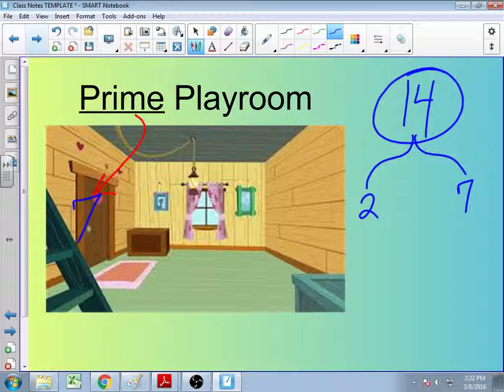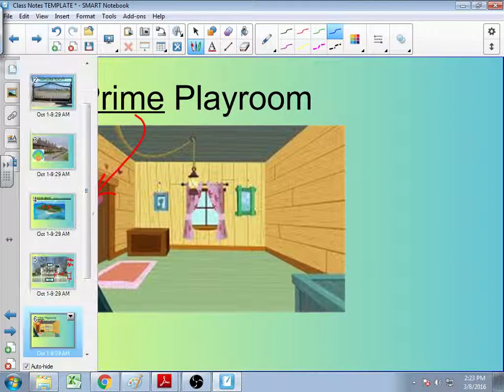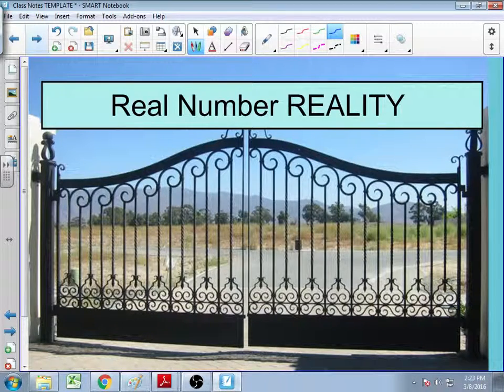We can go back and do this with another value. So let's go back and pick a different number to see where their journey will end them. Let's choose one of our values that we don't have up here. Let's go negative 13. It's a good number. So negative 13 gets into the real number reality, gets to the gate, and they say, well, negative 13, are you real? Do you exist? Are you an actual number? And negative 13, kind of questioning because he's a little bit negative, says, well, I believe I exist. I have kind of a poor outlook on life. I am quite negative after all. Bad joke there. But he is a real number.